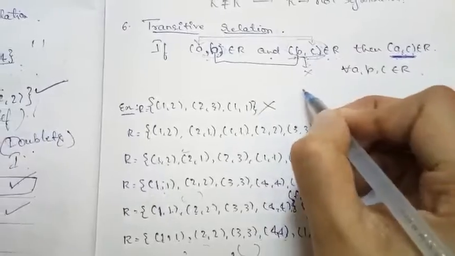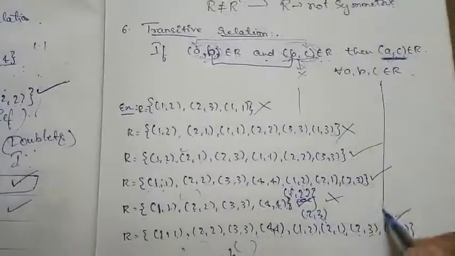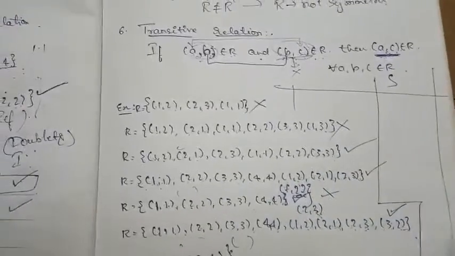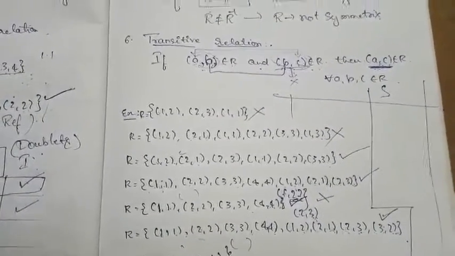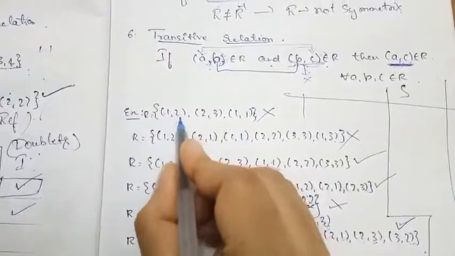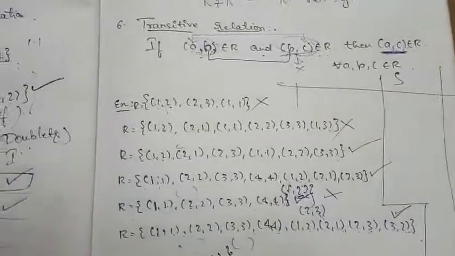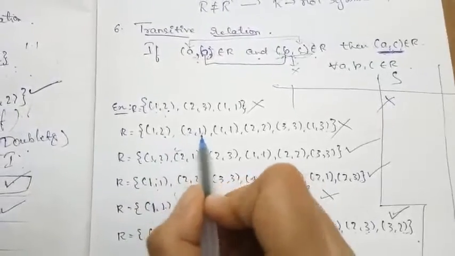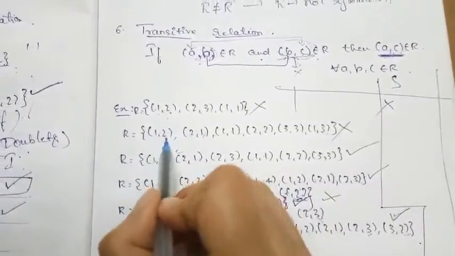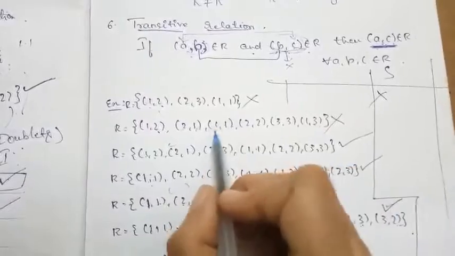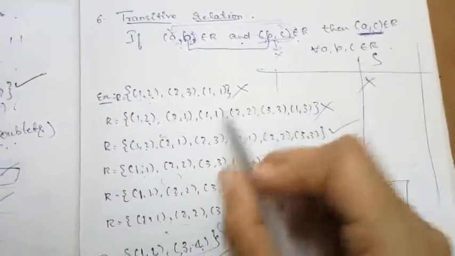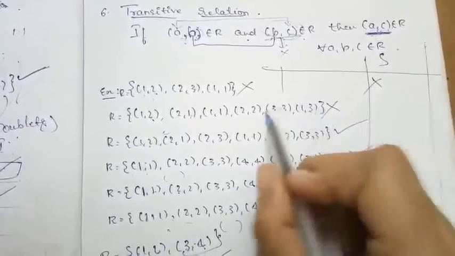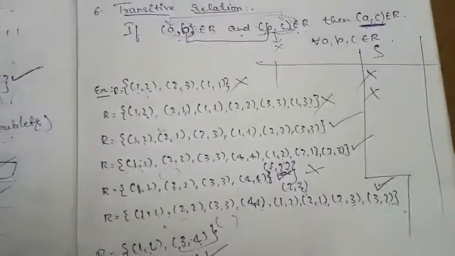Now let us check whether these are symmetric. Let us go once again so you get a brief idea whether these relations are symmetric or not. 1 comma 2 is there, 2 comma 1 is not there, so it is not at all symmetric. 1 comma 2, 2 comma 1 is there. For 2 comma 1, 1 comma 2 is there. For 1 comma 1, the reverse is 1 comma 1 itself. 2 comma 2, 2 comma 2 itself. For 3 comma 3, 3 comma 3 itself. 1 comma 3 is there, but 3 comma 1 is not there, so it is not symmetric.